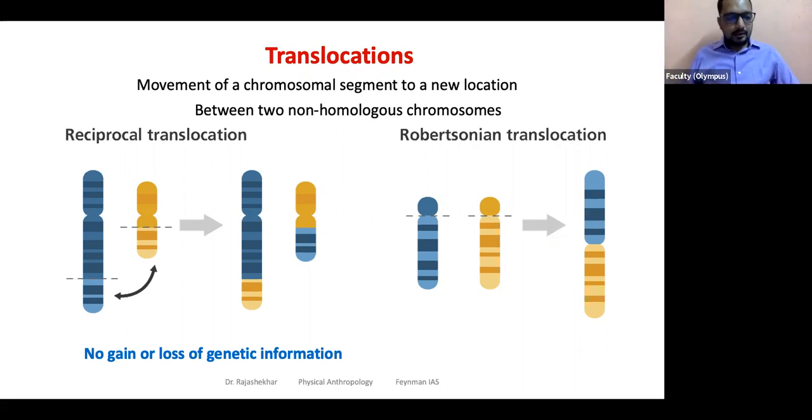So what is translocation? Translocation is a bit complicated compared to deletion, duplication and inversion. But you could follow this. Remember what we were talking about so far with respect to recombination. Recombination is where two homologous chromosomes, meaning two similar chromosomes, chromosome 1 of mother and chromosome 1 of father in you, come together and exchange pieces. That is recombination, right? So recombination happens between which chromosomes, homologous chromosomes or non-homologous chromosomes?